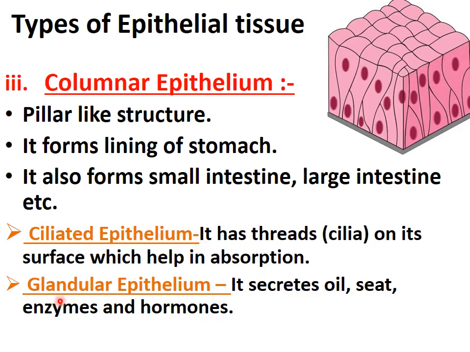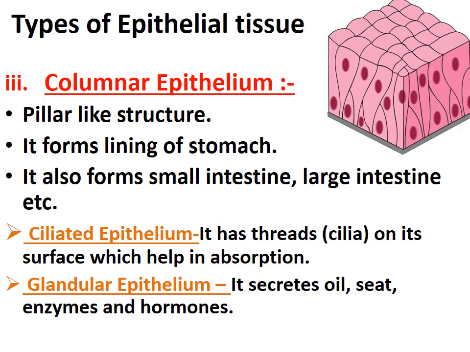And the next is glandular epithelial tissue. This type of tissue secretes oil, sweat, enzymes and hormones. So this is glandular epithelial tissue. It is also present in the small intestine and large intestine that I told you about just now.